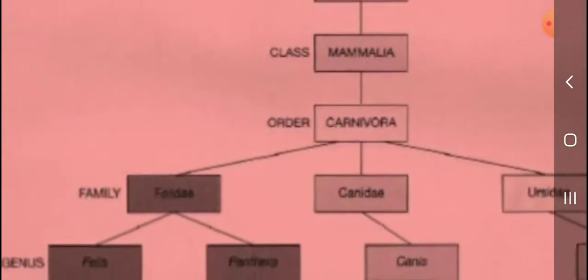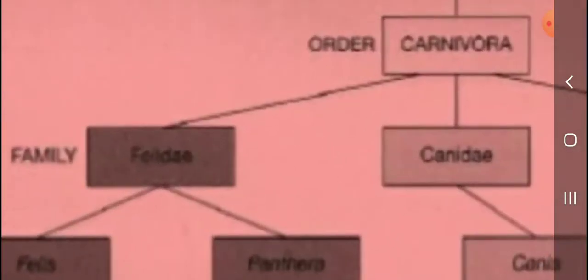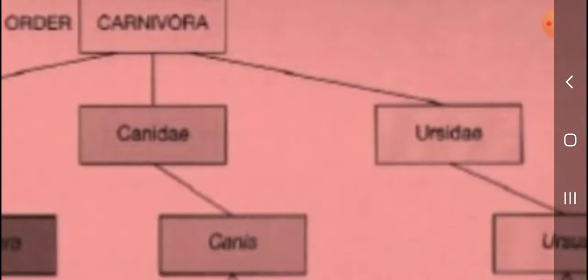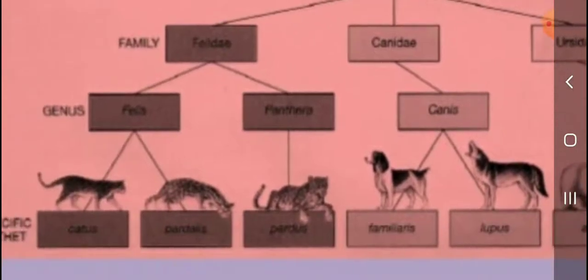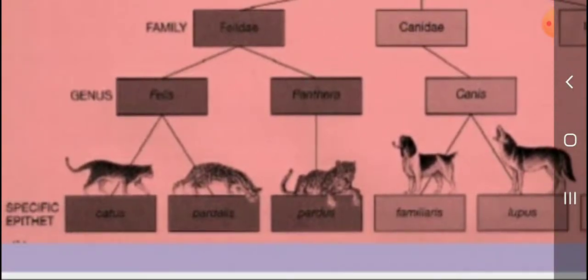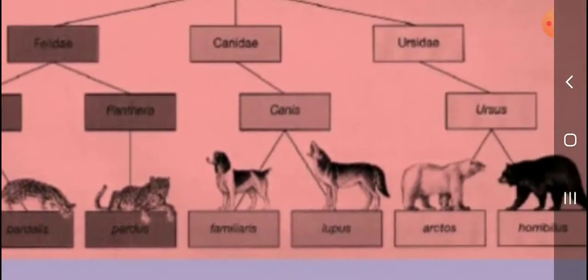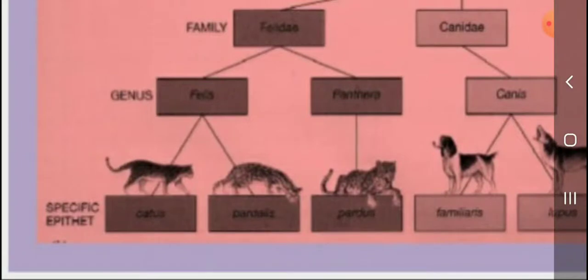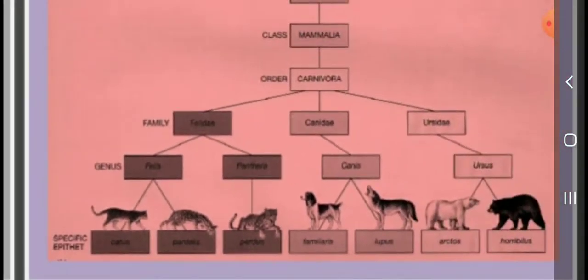Order Carnivora. Listen, family Felidae, Canidae, then Ursidae. Students, genus: fox, panther, cranes. Listen, that's a species. Genus, species.